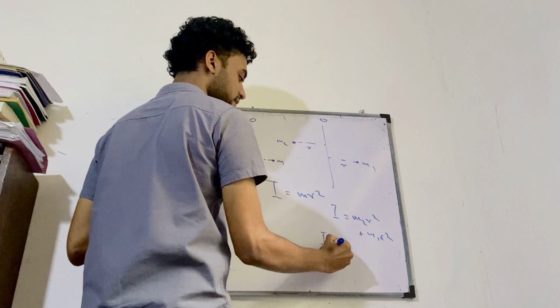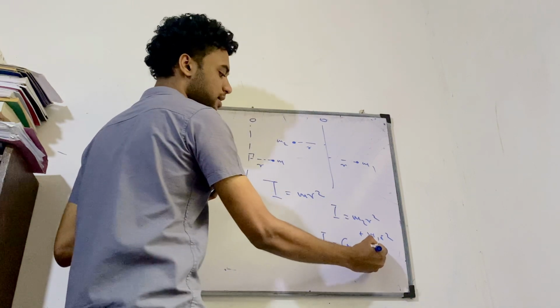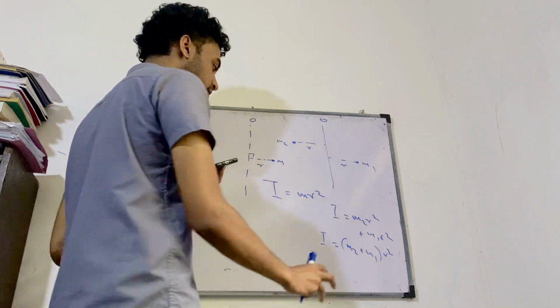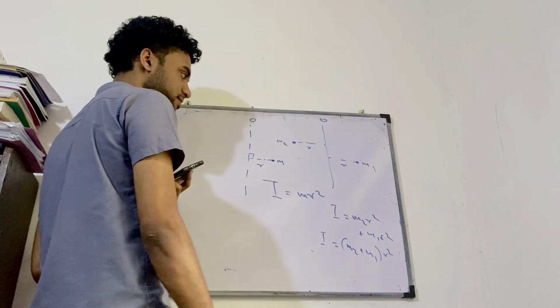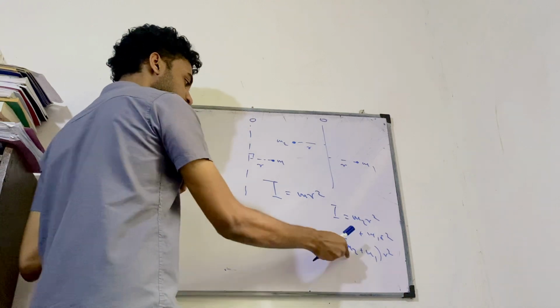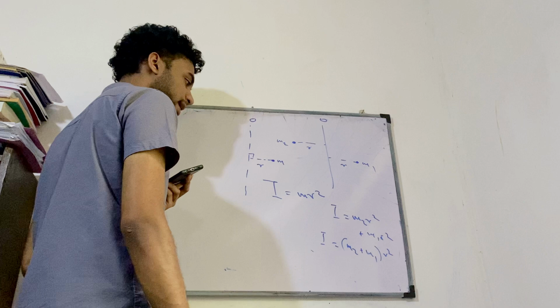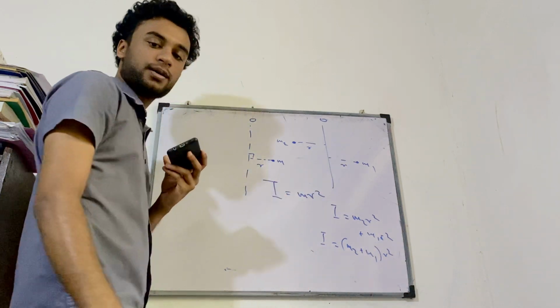Then you get I is equal to (m2 plus m1) r squared. Is that clear? So you can understand, if I have so many other masses at equal distances from the axis, I should keep on adding the sum of their masses and then multiply by the common distance squared from the axis.